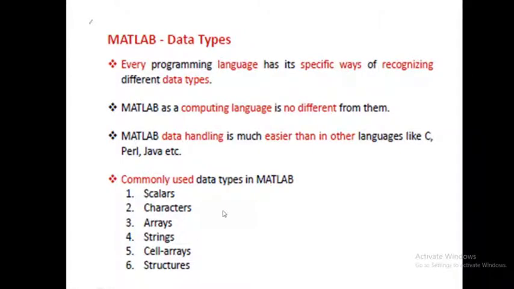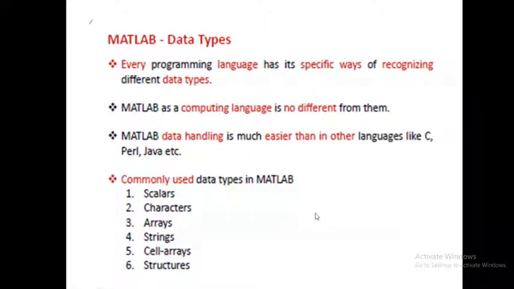Why? Because it may not always be a number, it may not always be a string, it may not always be a character, or it may be mixed. How to address all those things? Because of that, we are going for various data types here. Scalars are taken in one fashion, characters are taken in another fashion.